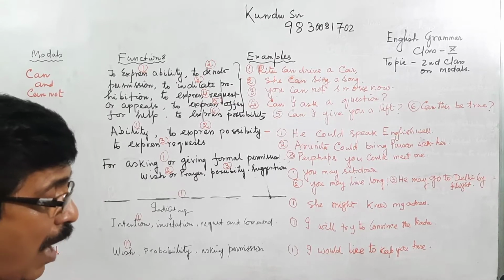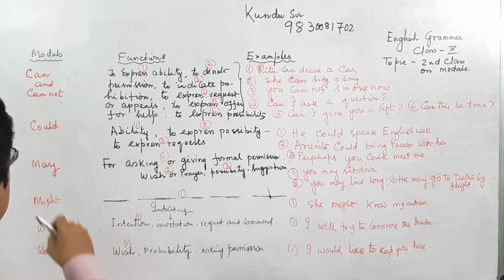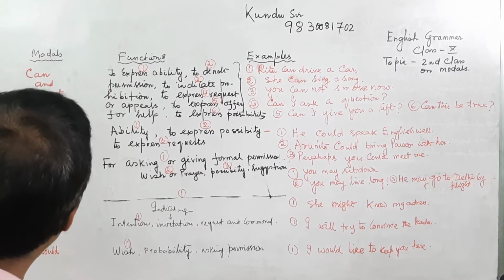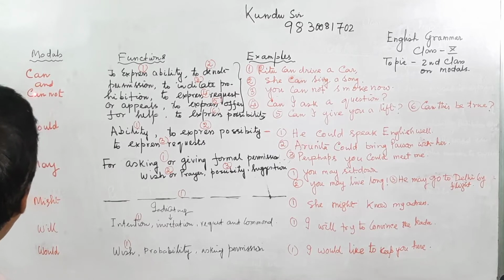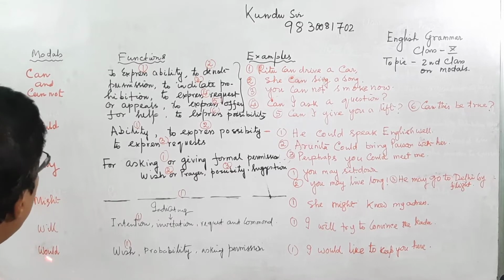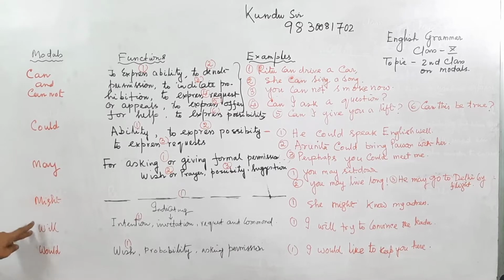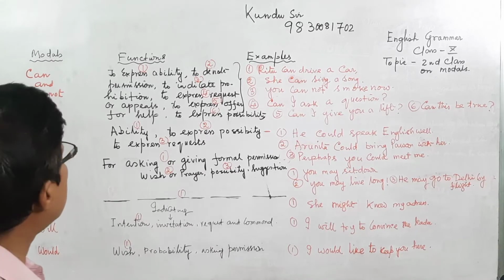Here I have mentioned the modal auxiliaries: first can or cannot and the past tense could, may, might, will and would. There are six, and the rest will be discussed in the next class.